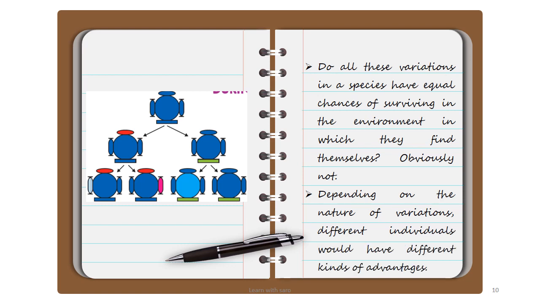What are the other variations? Imagine, for example, you are having a pickle that contains carcinogenic chemical preservatives. Carcinogens are called cancer causing agents.